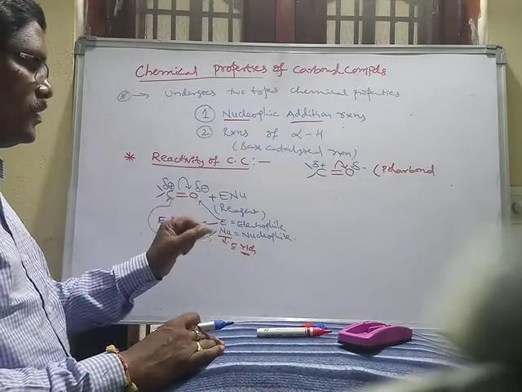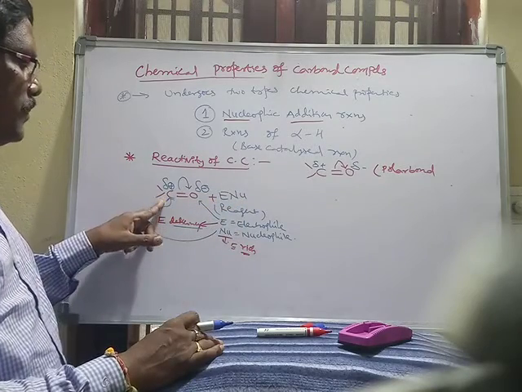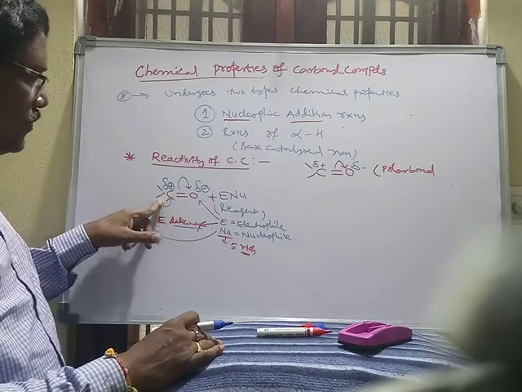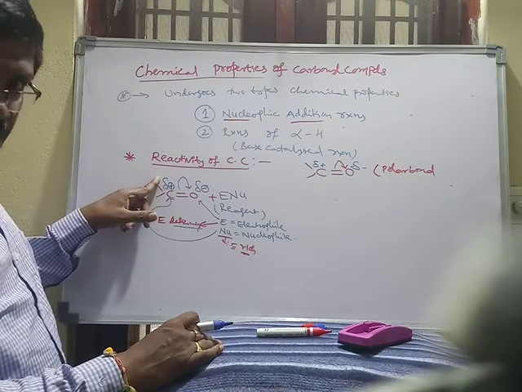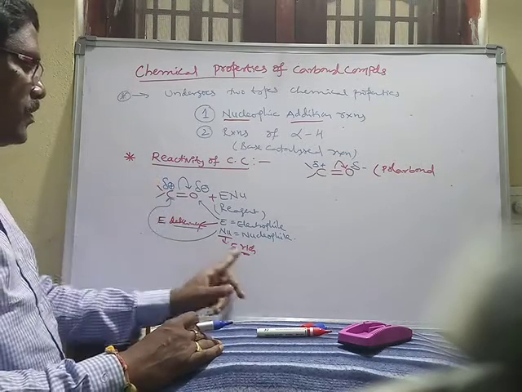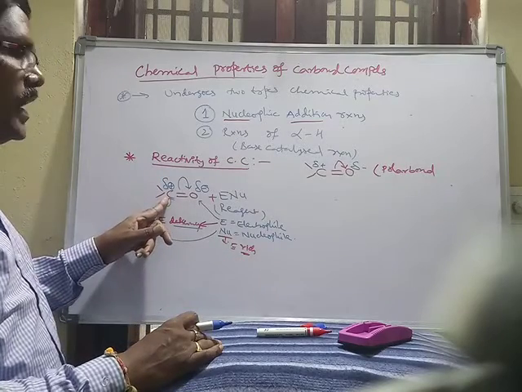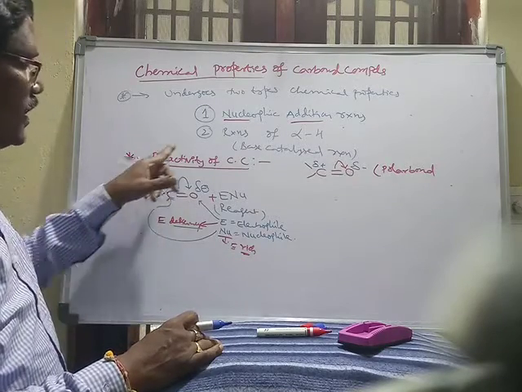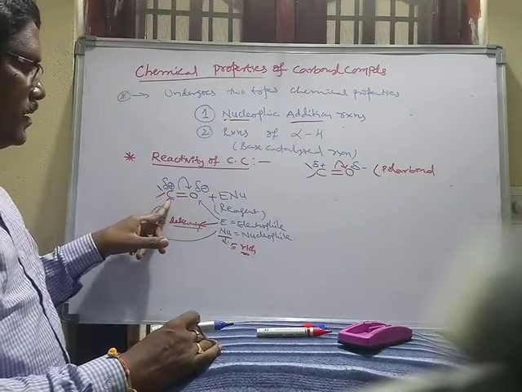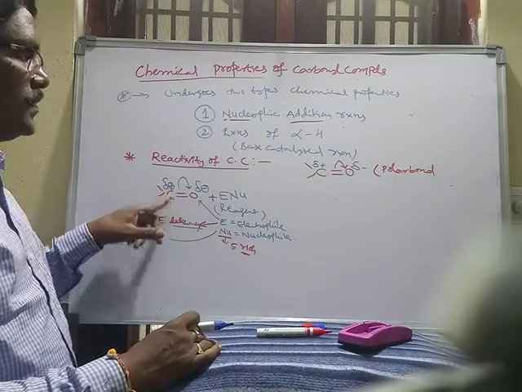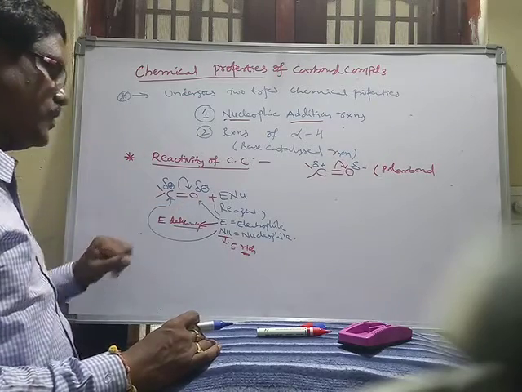In that reagent, the nucleophile is added at the carbon because the carbon has a positive charge, it is electron deficient. That's why the electron rich nucleophile is added at carbon. Carbon takes the nucleophile, that's why this is called a nucleophilic addition reaction.